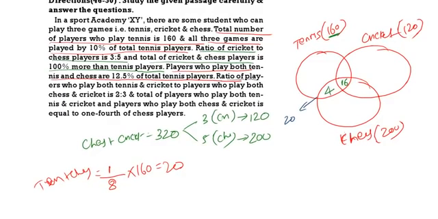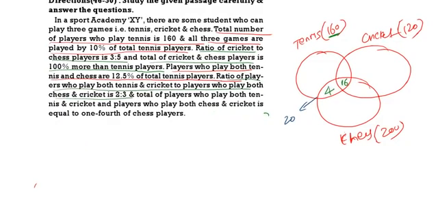The ratio of players who play tennis and cricket to the players who play chess and cricket is 2:3. Tennis plus cricket we don't know, so I am taking it as B for the time being.